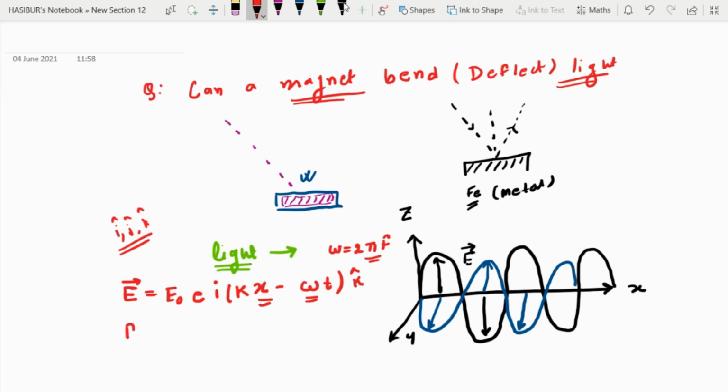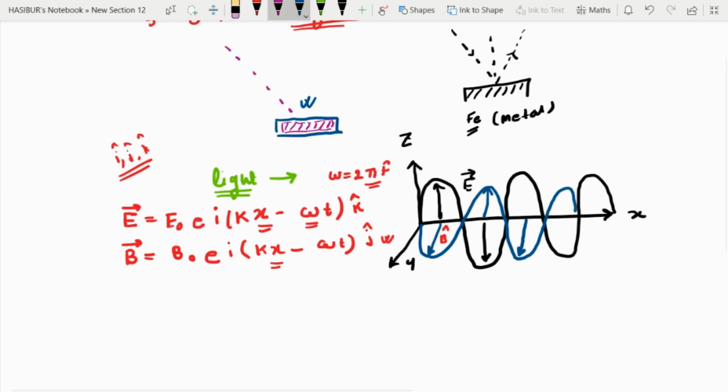Write down the magnetic field vector B. It is B naught, the amplitude, times e to the power i (kx minus omega t). It is also moving along the x direction, and the vector will be along j cap, as it is moving in the xy plane and the direction of this magnetic field vector is along the y direction.